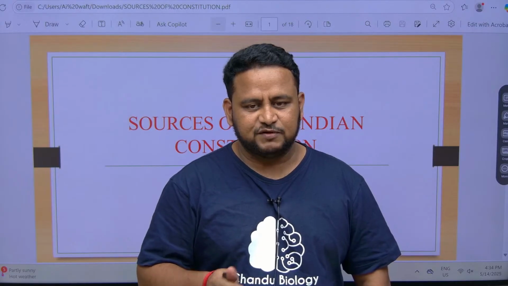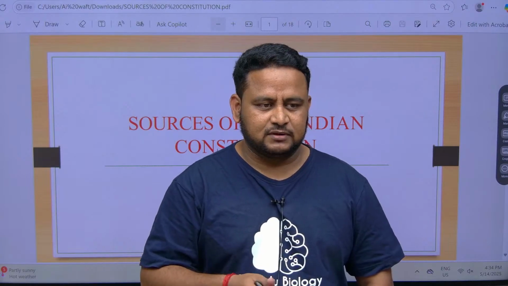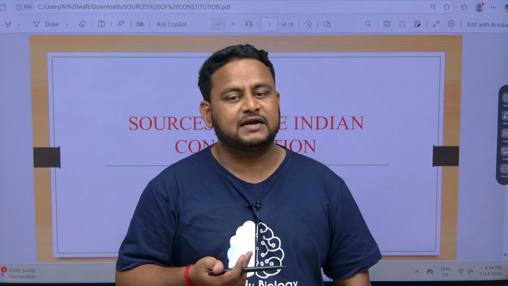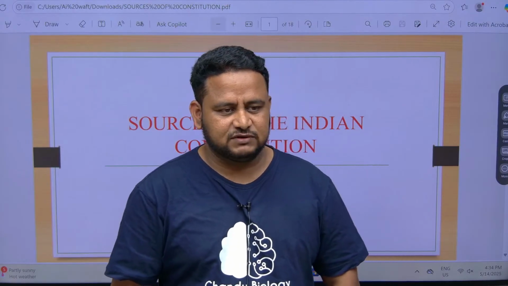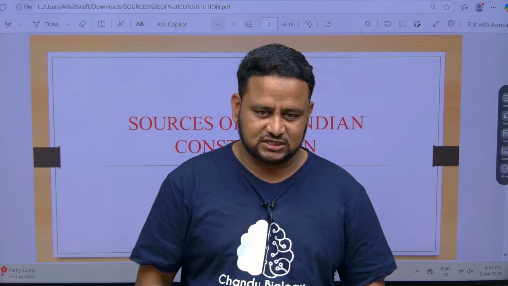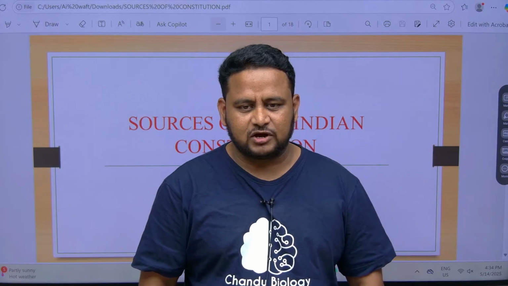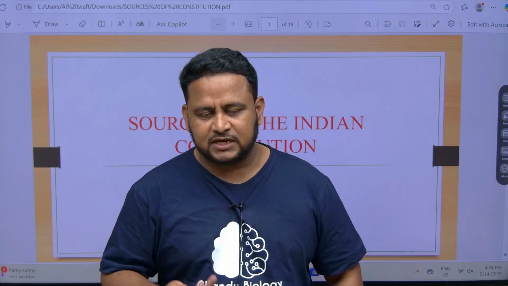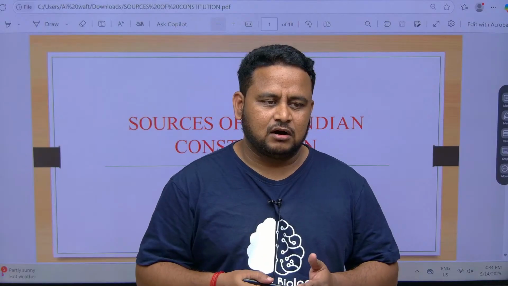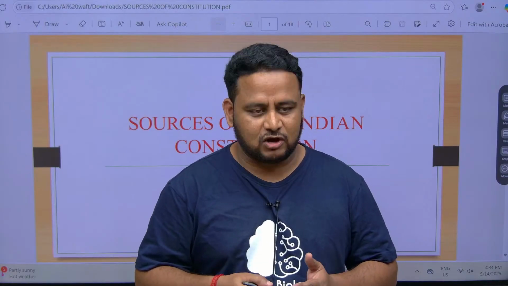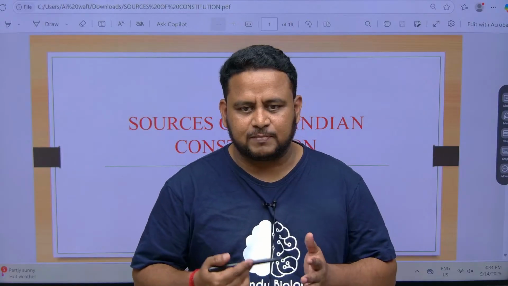And which plan was successful in implementing the Constituent Assembly? Cabinet Mission Plan. Before that, the Cripps Mission came, and before that, the August Offer came. And the Cripps Mission spoke about partition. The Cripps Mission was headed by Stafford Cripps. He was a Labour minister in Winston Churchill's government. And in the Cabinet Mission, who were the three people? Patrick Lawrence, A.V. Alexander, and Stafford Cripps again. Who was the president? The president was Patrick Lawrence.